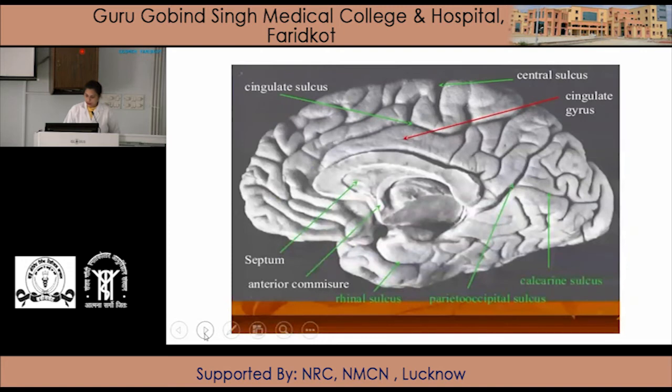So here is the corpus callosum. Above that there is the cingulate gyrus, which posteriorly continues with the parahippocampal gyrus. Here is the parahippocampal sulcus and here is the parahippocampal gyrus, which continues in front as the rhinal sulcus. Here is the anterior commissure, and here is the septum pellucidum, which extends downward from the corpus callosum. Above the cingulate gyrus there is a sulcus, that is the cingulate sulcus.